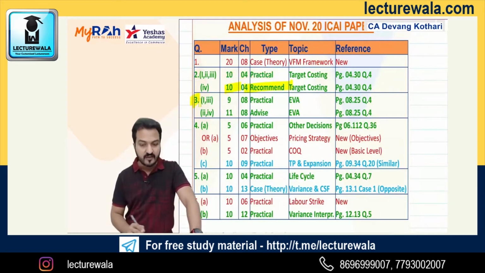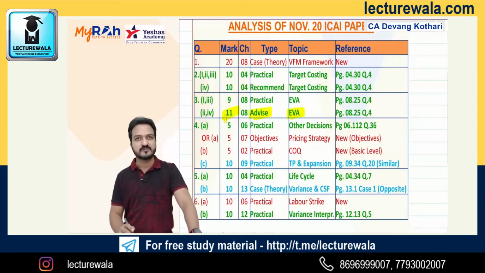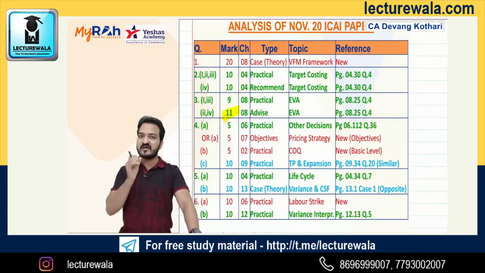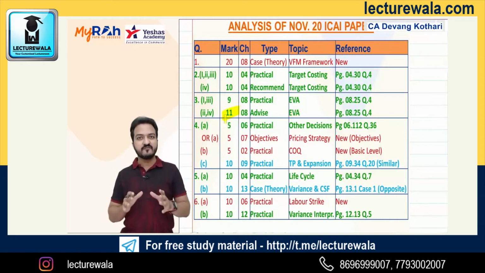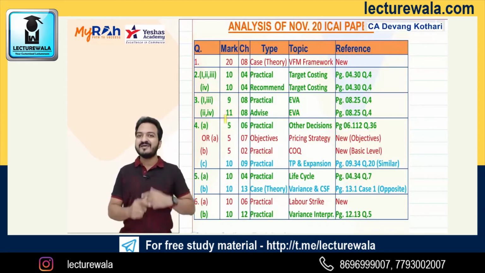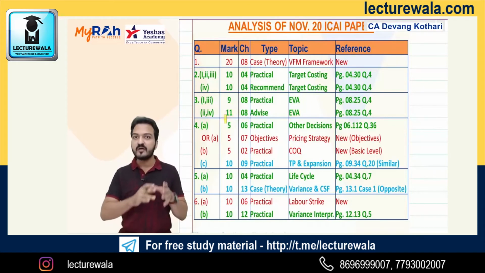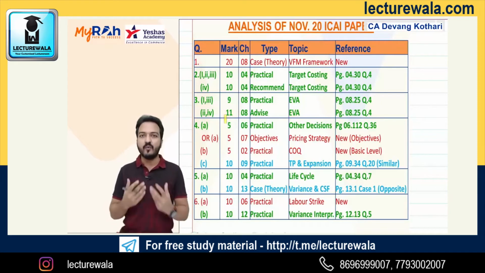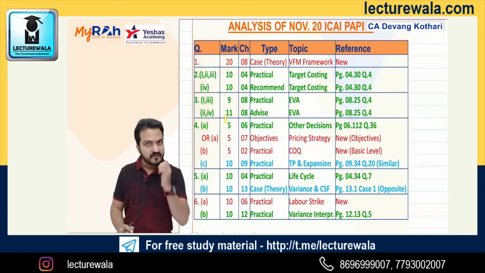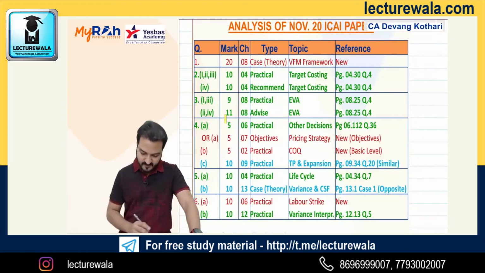Similarly, in question 3, the calculation part is only 9 marks, but the advice that you give after calculating EVA is a whole 11 marks. Yes, so as I have always told you, at CA final level in the costing paper, the calculation part is less important, but after that calculation, the advice, the recommendation that you give is more important. So that was question number 3.